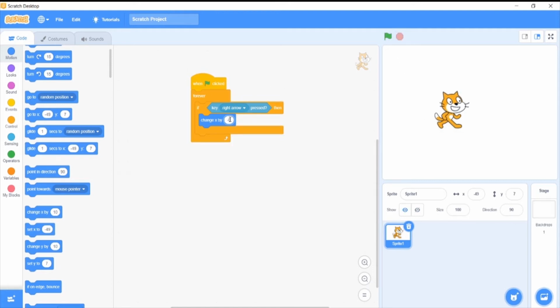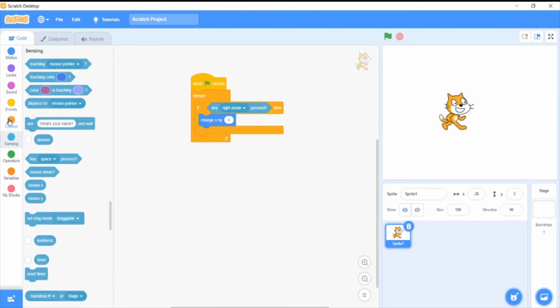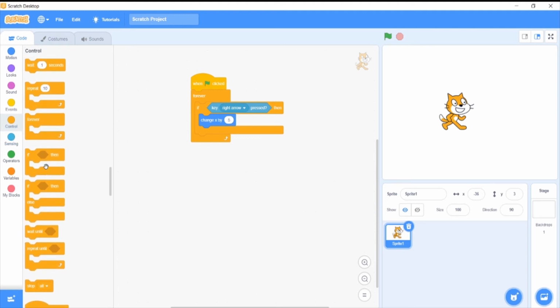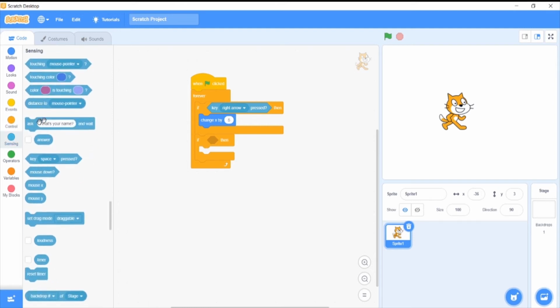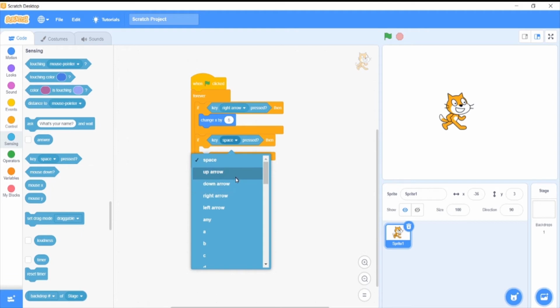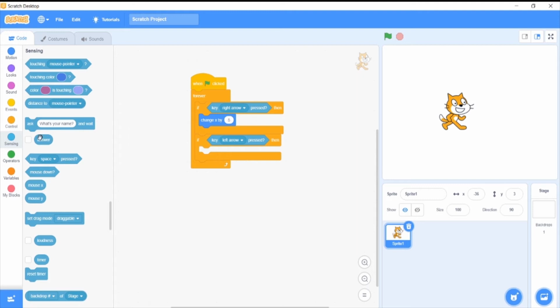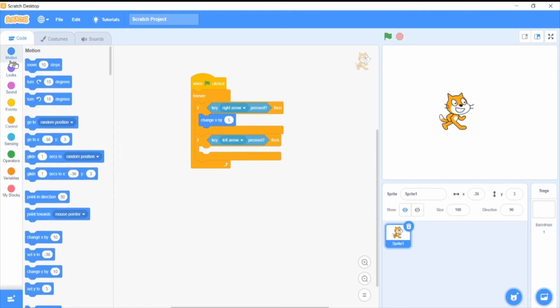Now we don't want to make this guy move backwards. We want this guy to move forward when the right arrow is clicked. We want to add another system. We are going to add another if statement, and we are going to type when the left arrow key is pressed, we want this character to change his x position.